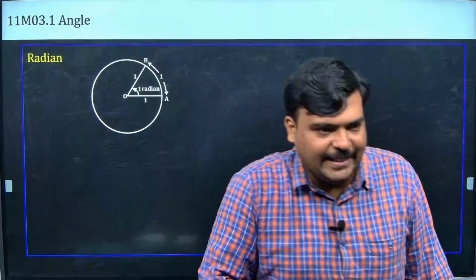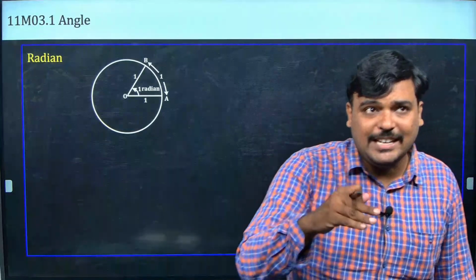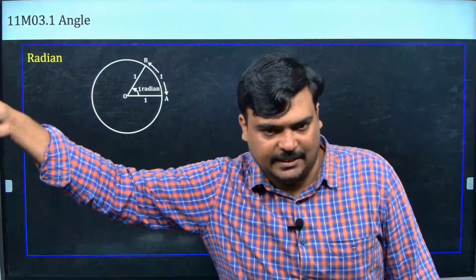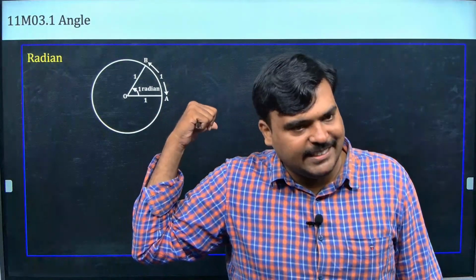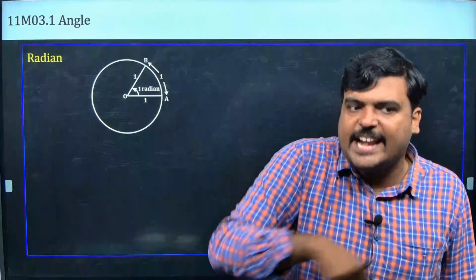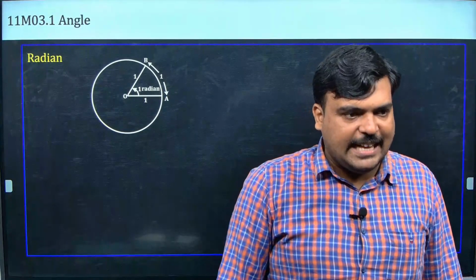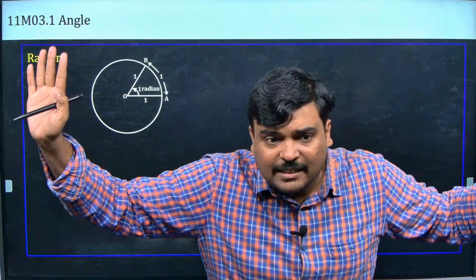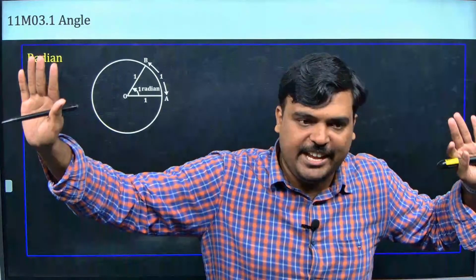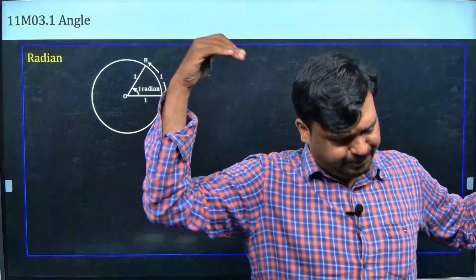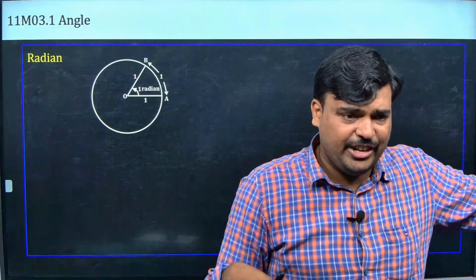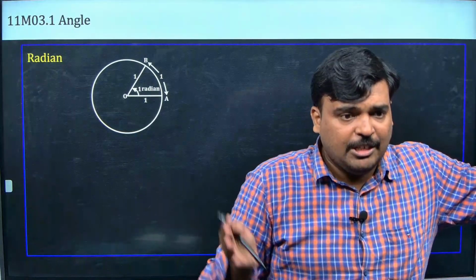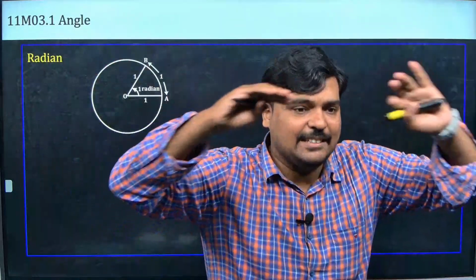Appo evvalavu radius irukko adha length of the arc-la naan calculate pannaa, appo unit circle-oda total radian evvalavu? Because the circumference of the circle is equal to 2 pi r. Correct? And I am going to take the unit as 1. R is equal to 1. So 2 pi is the full radian of the circle. Then 360 degree in degree, 2 pi in radian. Appo inga 360, inga 2 pi equal-a? Eppadi kelvin-la 273-um inga 0 degree Celsius-um equal-o, adhe maadhiri inga 2 pi and 360 are equal. Are you getting guys what I am speaking about?